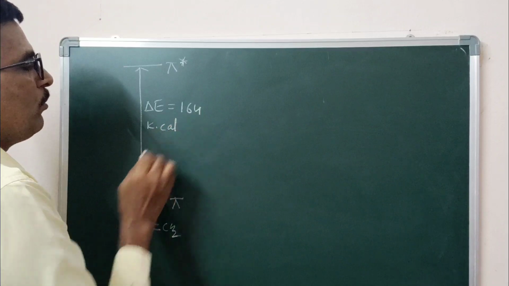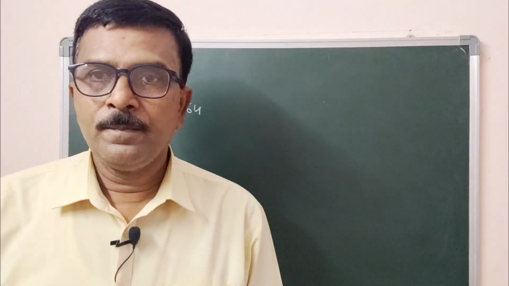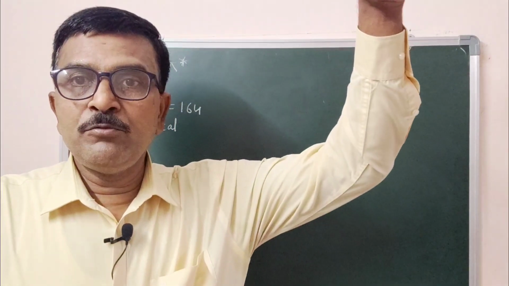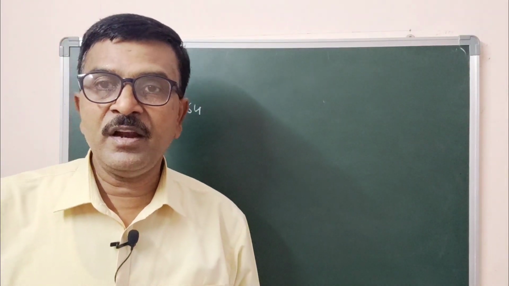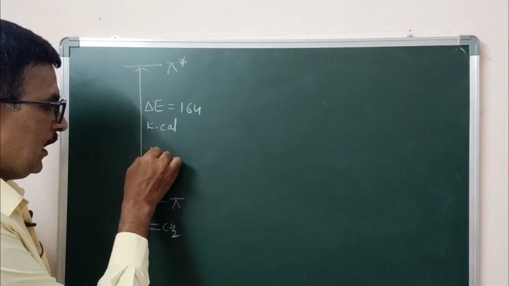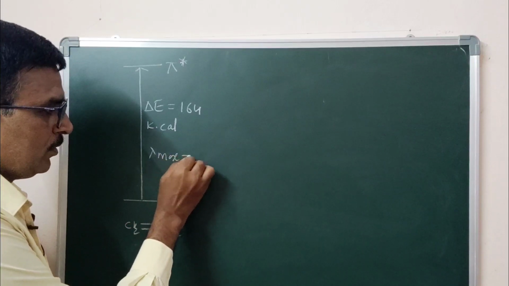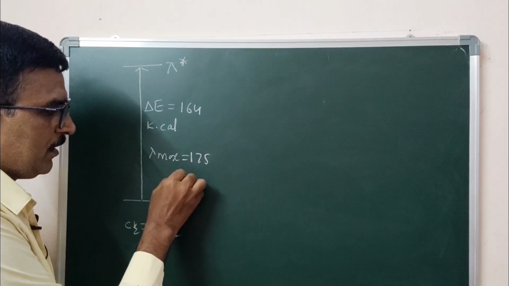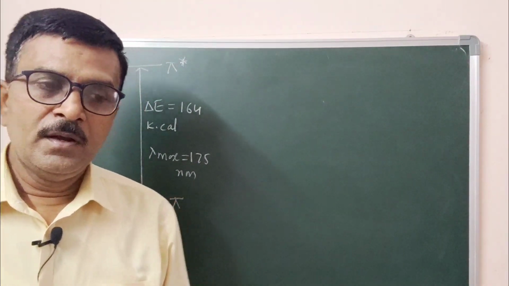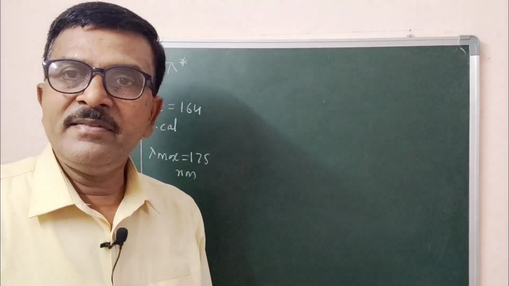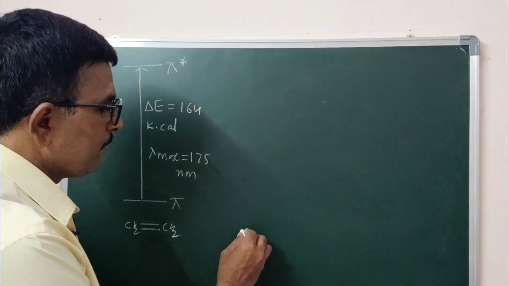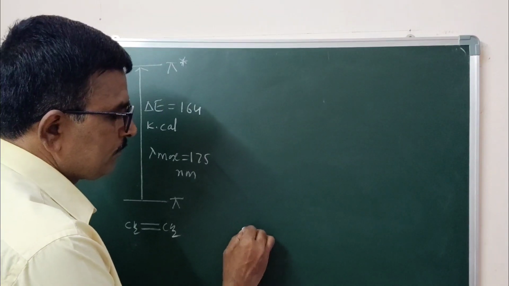per mole. 164 kilocalorie per mole. The energy gap is more, and the energy required for the electronic transition is more. That corresponds to lambda max equal to 175 nanometer. Now, when we increase the conjugation, or when we introduce one more double bond, say you take butadiene.